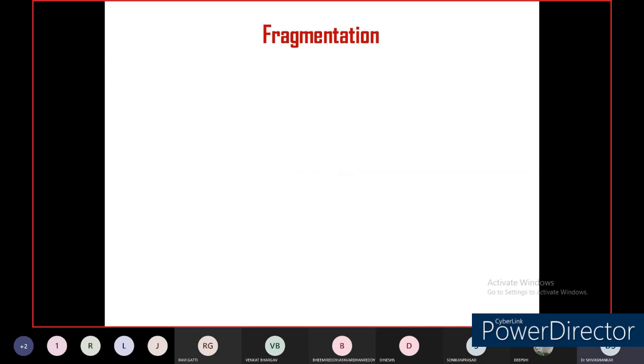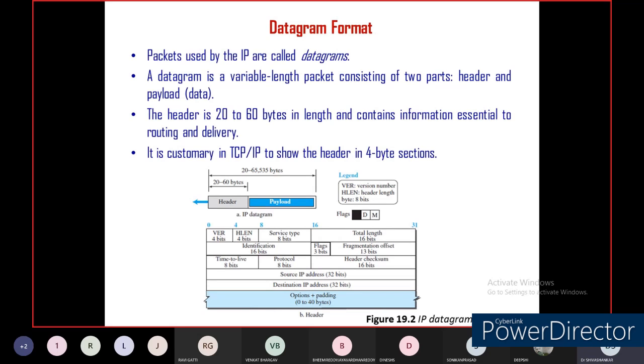Now, what is fragmentation? This is another concept in the network. What is fragmentation? Dear students, please understand what a packet is and what the datagram format is.